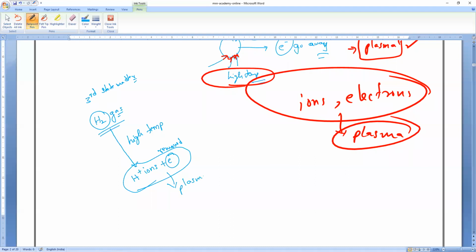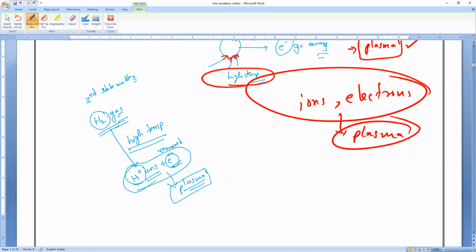Do you understand, everybody? Once the electrons are removed from the gases because of extremely high temperatures, the electrons go away and the gas turns into ions. That is called plasma: the ions together with the removed electrons. Sir, any gas?